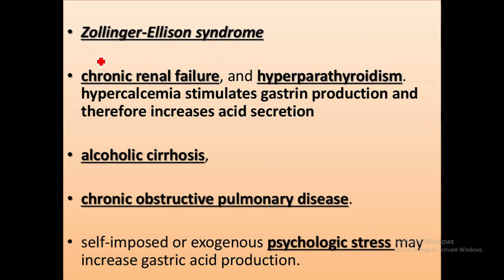In Zollinger-Ellison syndrome, there can be a gastrin secreting tumor. In chronic renal failure and hyperparathyroidism, there can be hypercalcemia that stimulates gastrin production and therefore increases acid secretion. Alcoholic cirrhosis, chronic obstructive pulmonary disease, and self-imposed or exogenous psychological stress may also cause increased gastric acid production.